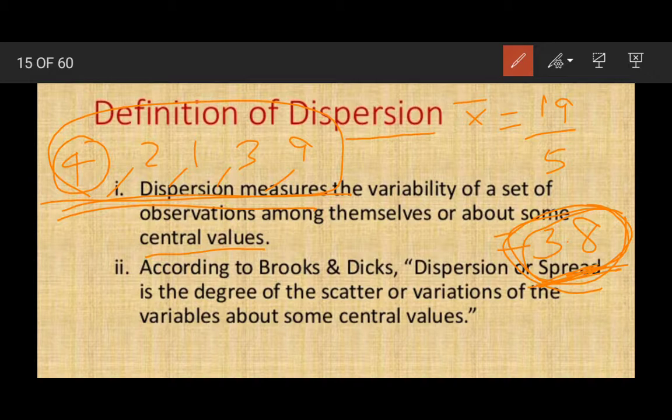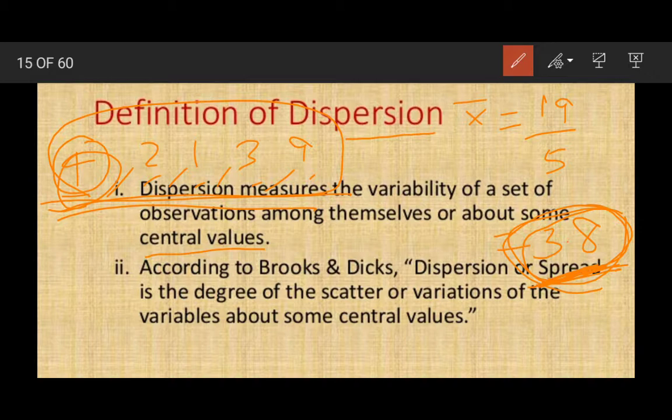So the central part of the data is 3.8, and we are having data as 4, 2, 1, 3, 9. The next part after getting this 3.8 is how far the actual value or actual data is away from this central value.